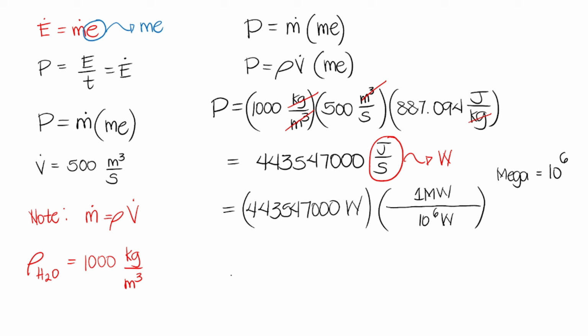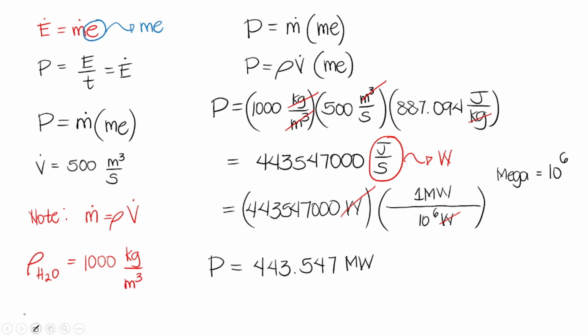So, pressing this into your calculator, the total power generation of our river is equal to 443.547 megawatts. The watts cancel, and what's left in our unit is megawatts.